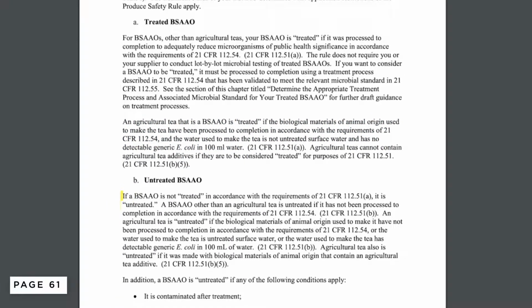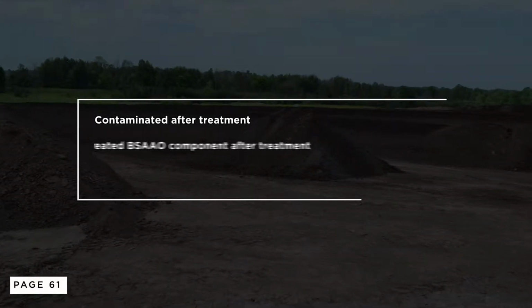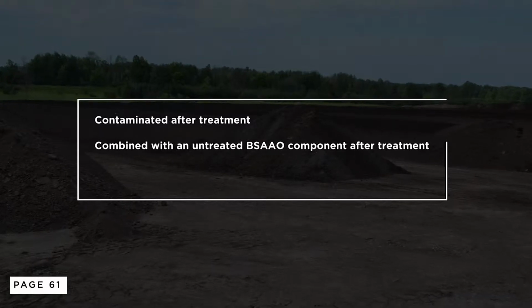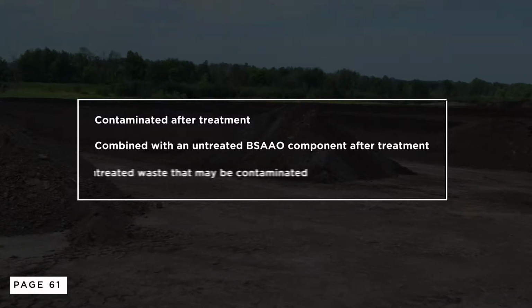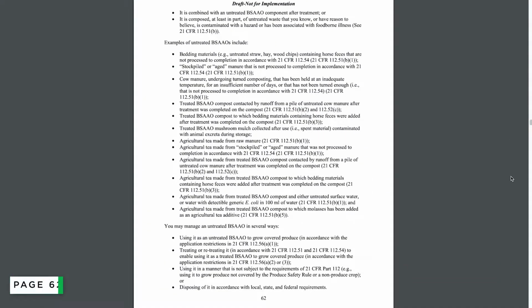A BSAAO is considered untreated if it is not processed to completion to adequately reduce microorganisms. It is also considered untreated if it is contaminated after treatment, combined with an untreated BSAAO component after treatment, or is composed of untreated waste that may be contaminated. On page 62, the draft guidance lists examples of untreated BSAAOs.